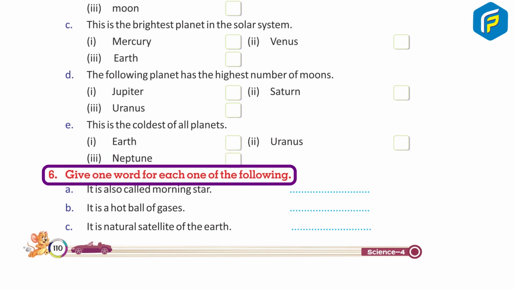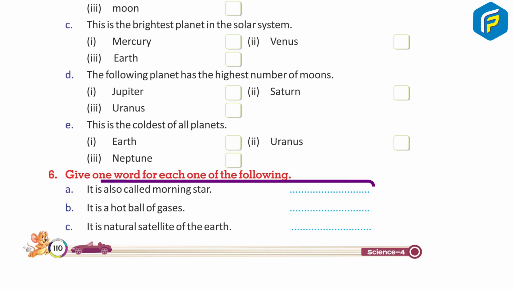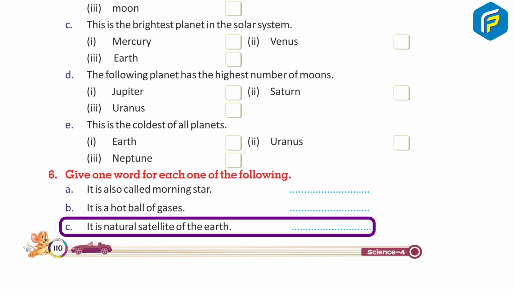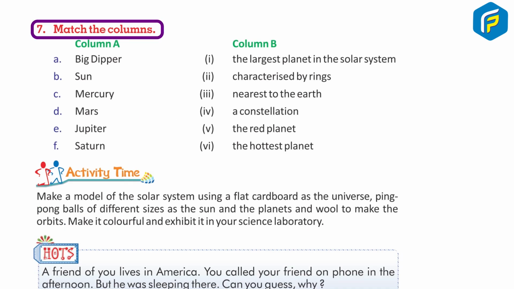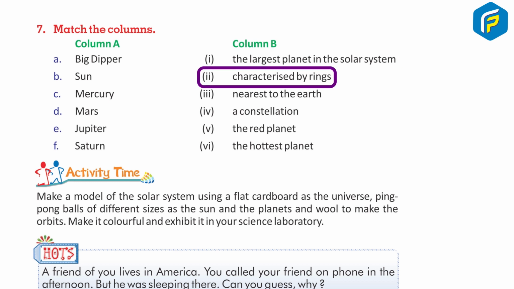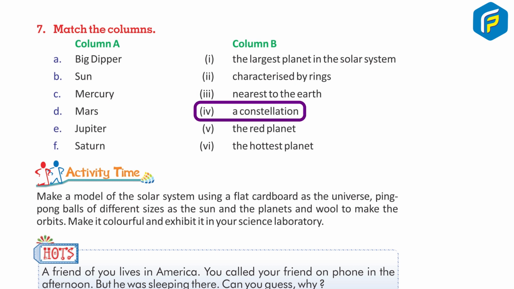6. Give one word for each one of the following. A. It is also called the morning star. B. It is a hot ball of gases. C. It is the natural satellite of the Earth. 7. Match the columns. Column A. A. Big Dipper. B. Sun. C. Mercury. D. Mars. E. Jupiter. F. Saturn. Column B. 1. The largest planet in the solar system. 2. Characterized by rings. 3. Nearest to the Earth. 4. A constellation.